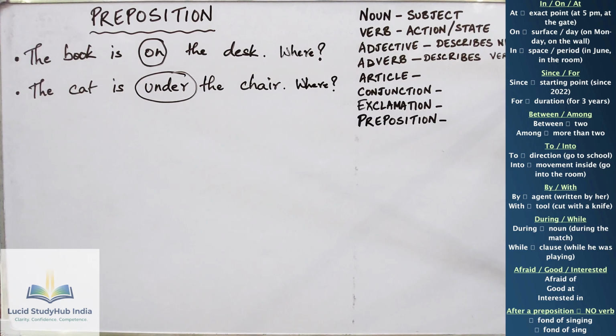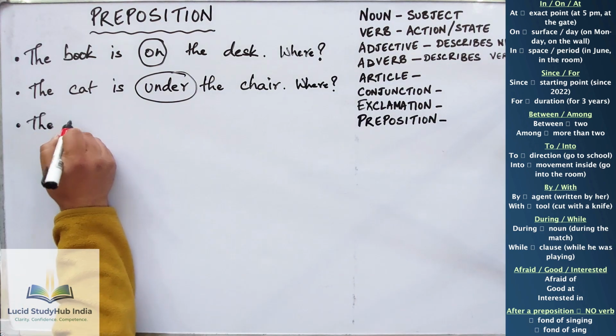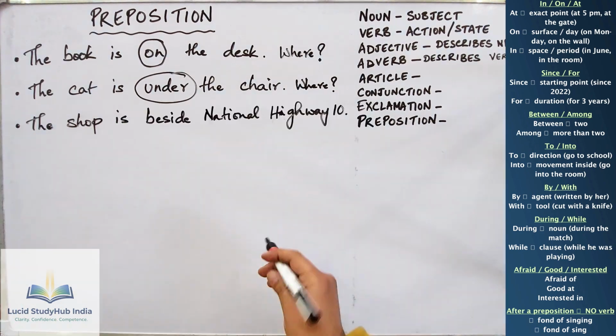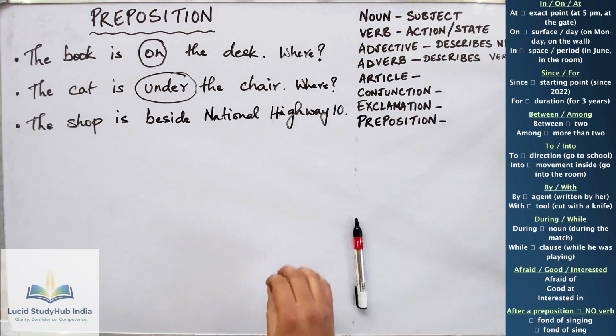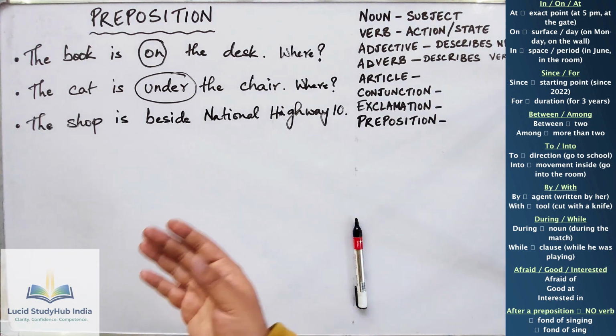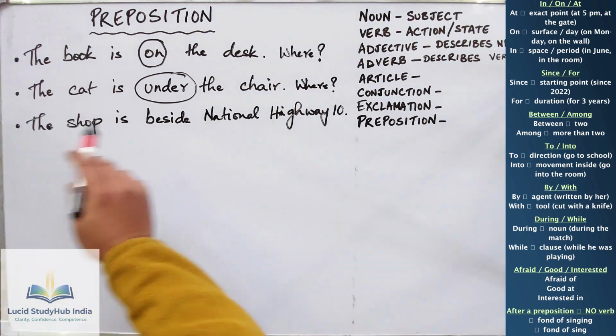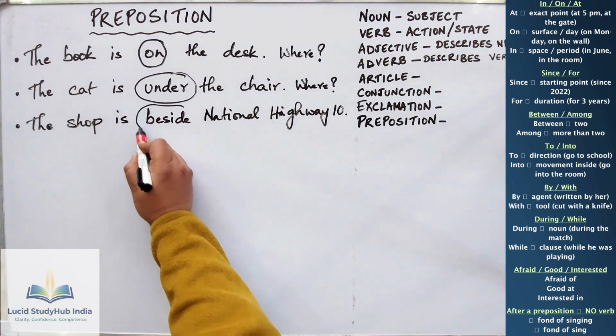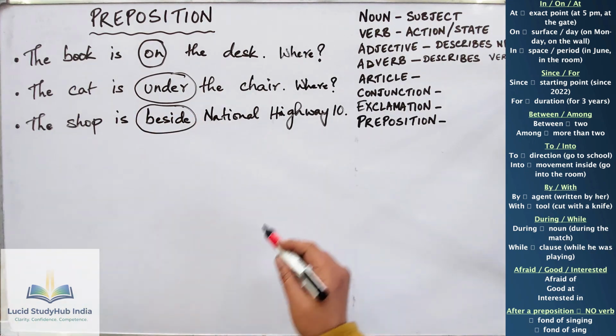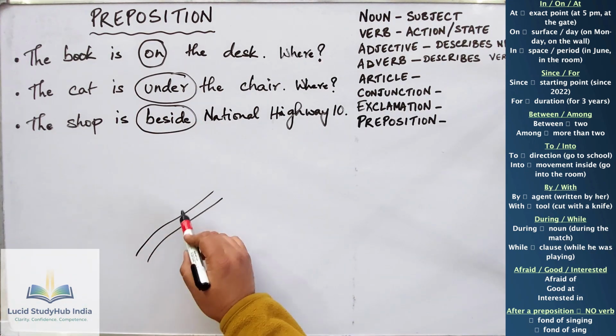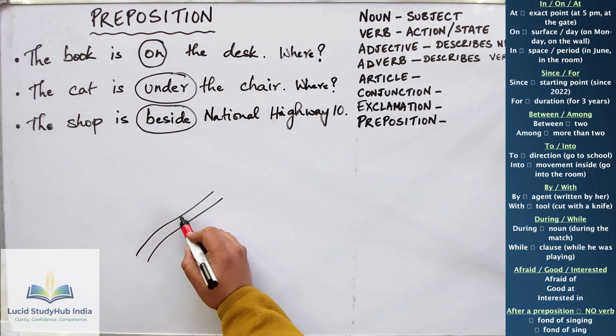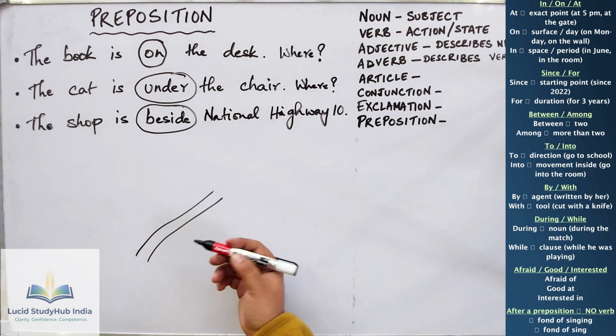Let's take another example. Just to give you a geographical marker, the shop is beside National Highway 10. So beside tells you where it is. There's a road going like this, and beside means at the side, right?